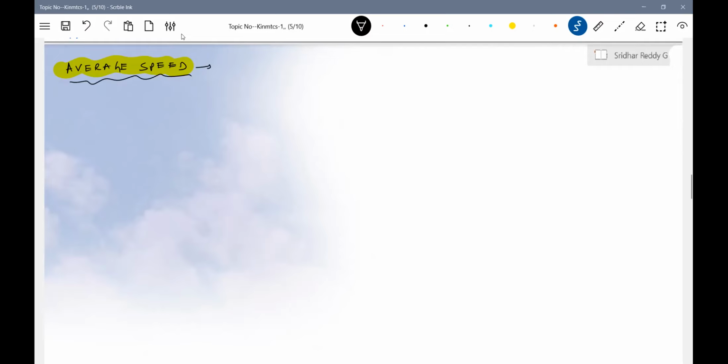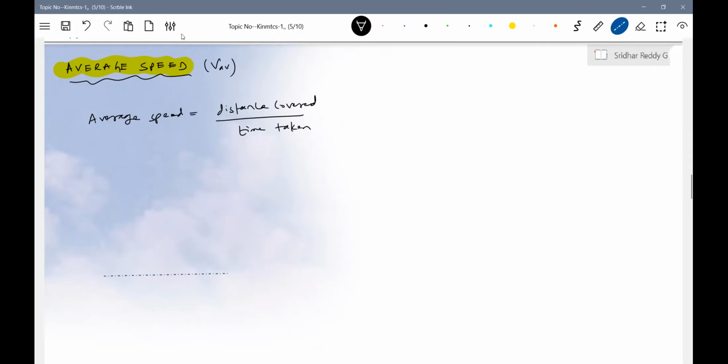What is the symbol for this? This will be average speed. It is defined as average speed equal to distance covered by time taken. So again, the same example. There's a path, there are 2 points.